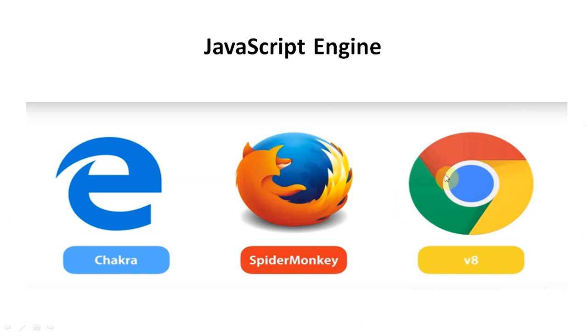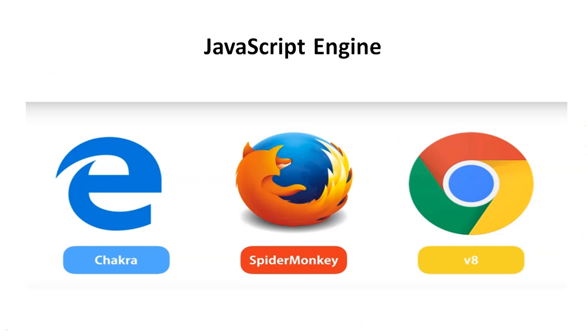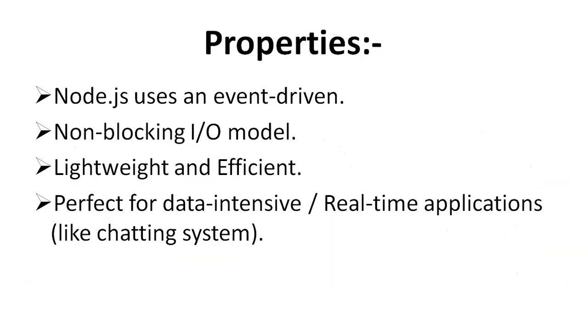They support this JS engine, and V8 is used here. It is compatible with these browsers, such as Spider Monkey, V8, etc.